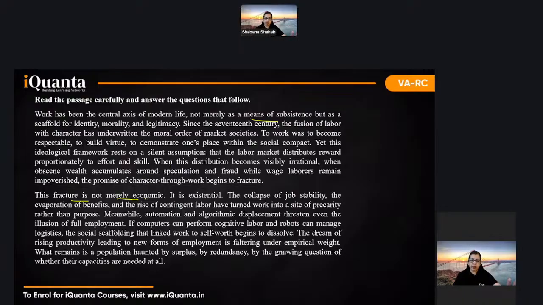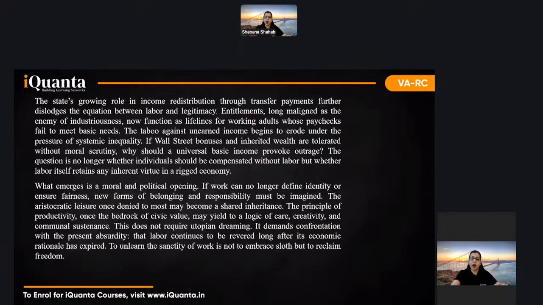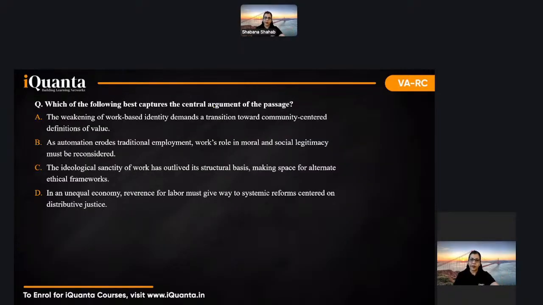The fracture is not economic, it's existential. So this para talks about the existential problem, the existential threat that is there. Existential threat, that is, he will talk about automation and algorithmic. So this was work connected with automation and how AI may or may not replace us. Then if you go to the last para of this, it clearly says this does not require utopian dreaming. And he says here it demands confrontation, labor continues to be revered. So not very simple language, I would say, but you can still see that here he's talking about utopian and some like keywords we could have taken from here. Now, if we go to the questions, central argument, very doable.